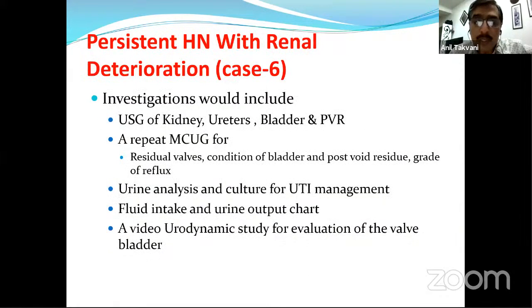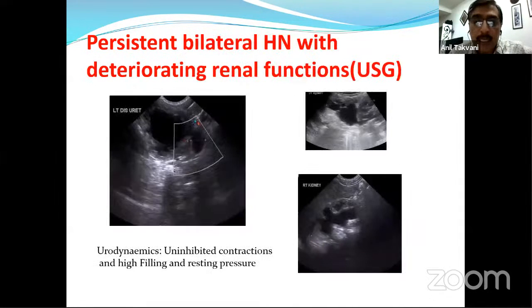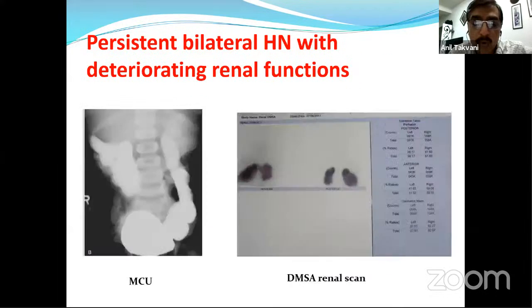So what are the investigations? Again, we have to go through all the investigations, specifically sonography, looking for post-void residual urine, then repeat MCUG to see the residual valve, condition of the bladder, reflux, urine analysis and culture for sepsis, a fluid intake and urine output chart without fail in toilet-trained children, and a video urodynamic study, and based on all these findings a plan can be made. And here in this patient, you can see there is persistent severe dilatation of the lower ureter on the left side and bilateral hydronephrosis.